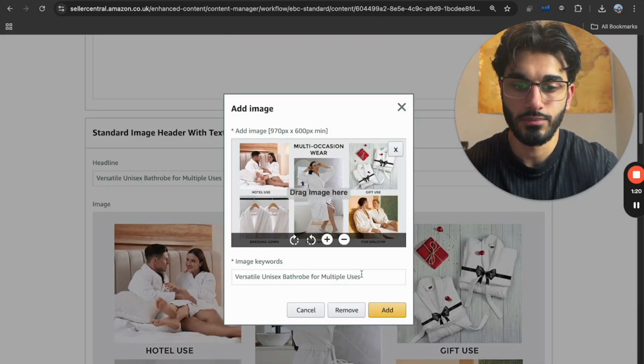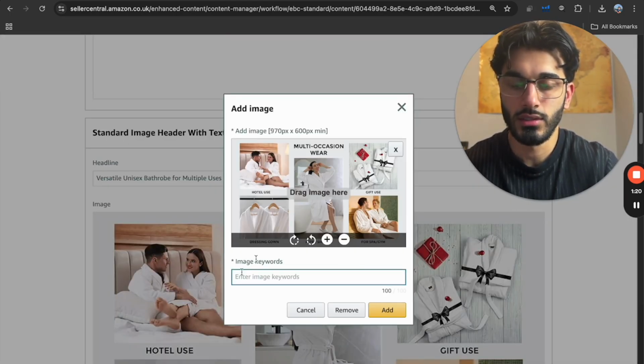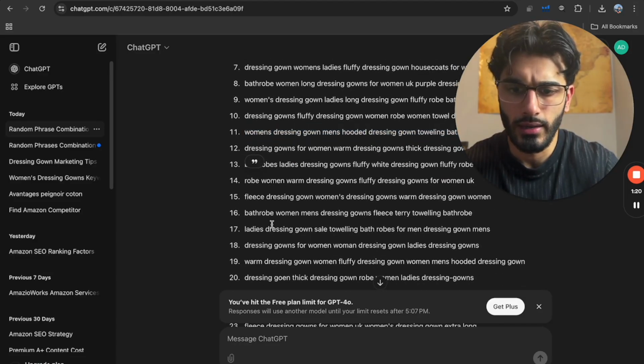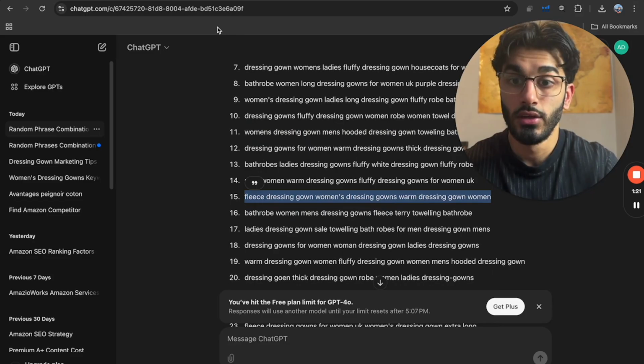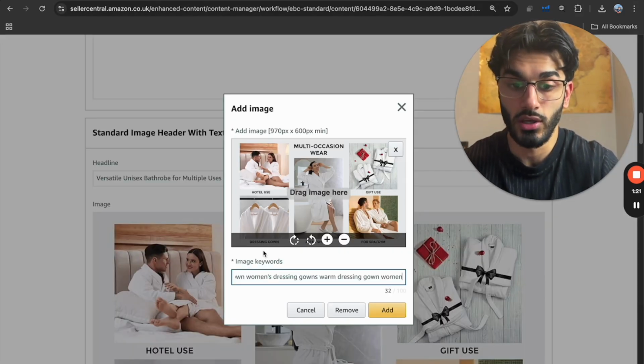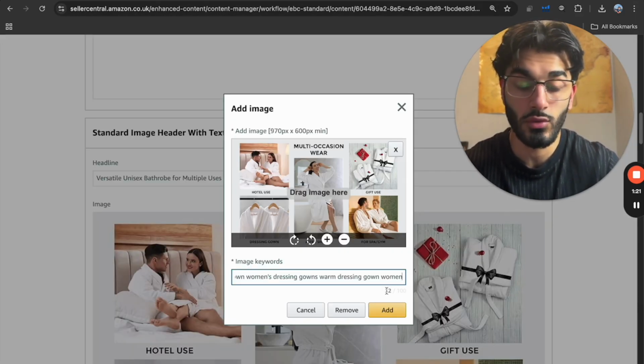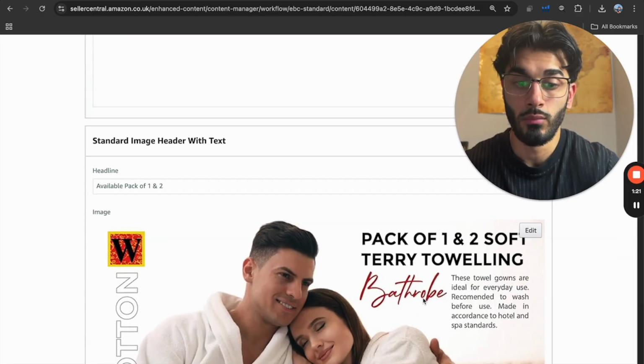So I'm going to go here, delete that, go back here. We can add a different one here. Let's go fleece, dressing gowns for women, so on and so forth. So we want it to be as close to 100 as possible. See here, we still have 32 characters, so we can add more. ChatGPT just didn't give it as accurate as possible, but this is the process of what we want to do. We want to go to each module and just do this and add all this.